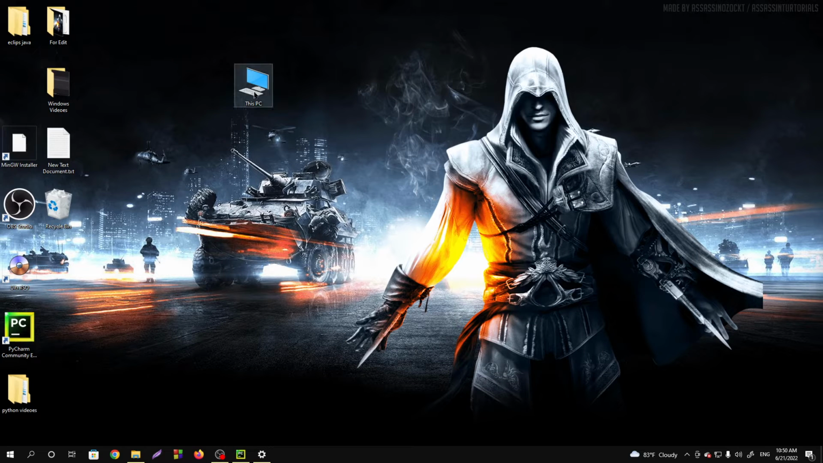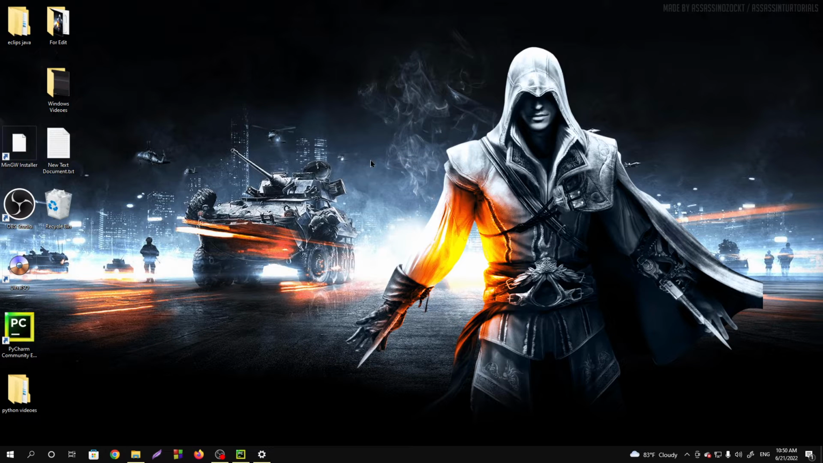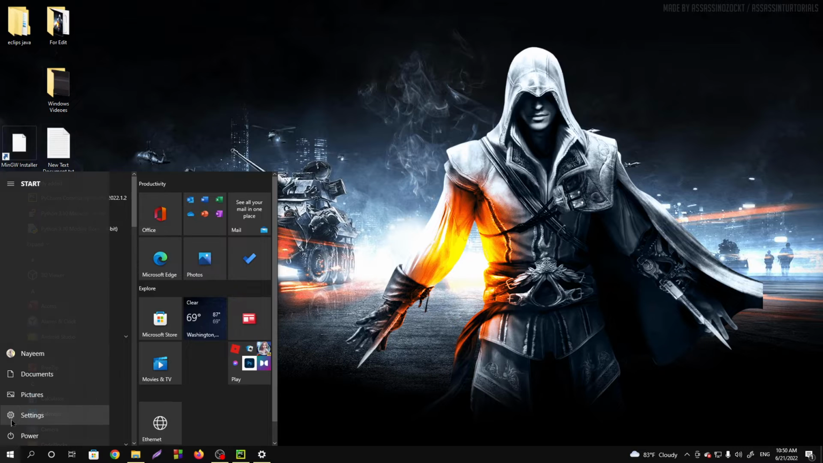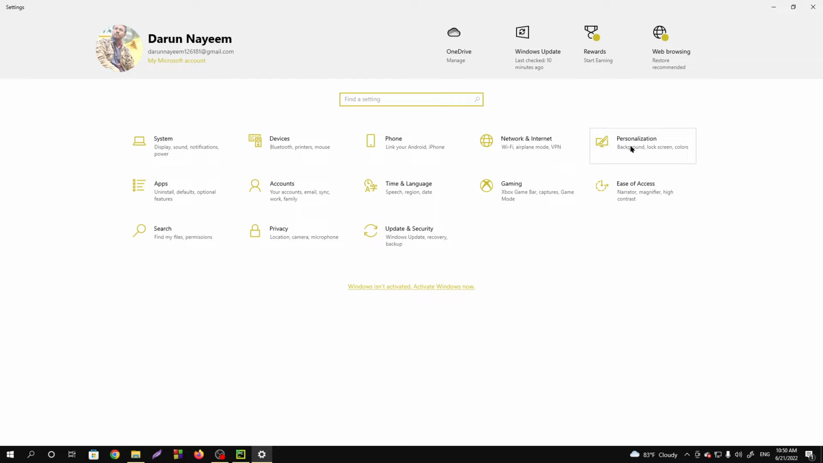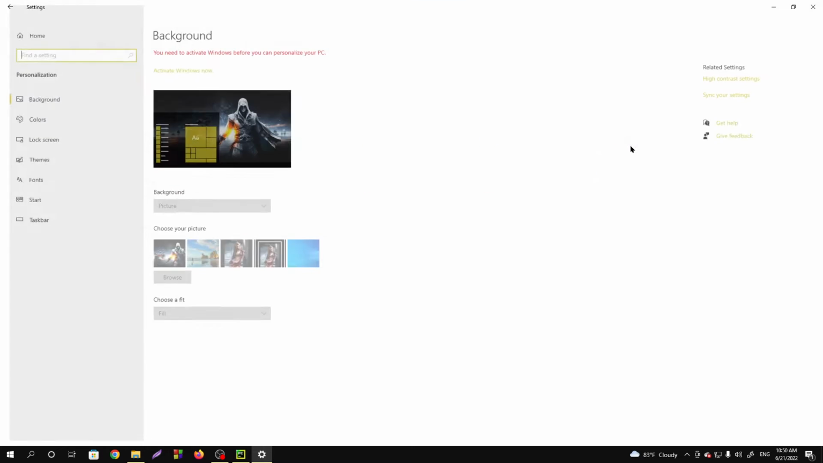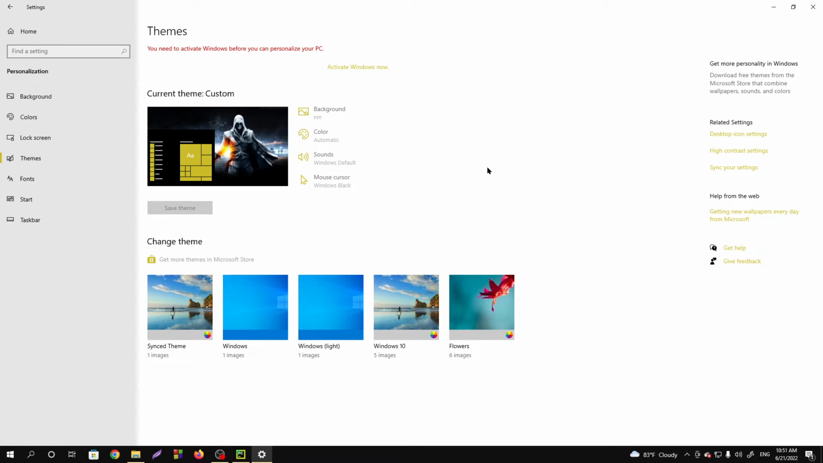In this video I will show you, if you unfortunately delete this icon, how you can get it back. So you have to go to Windows and then go to Settings down below. After going to Settings you have to select Personalization. After going to Personalization you have to select Themes. After going to Themes you have to find the option Desktop icon settings.